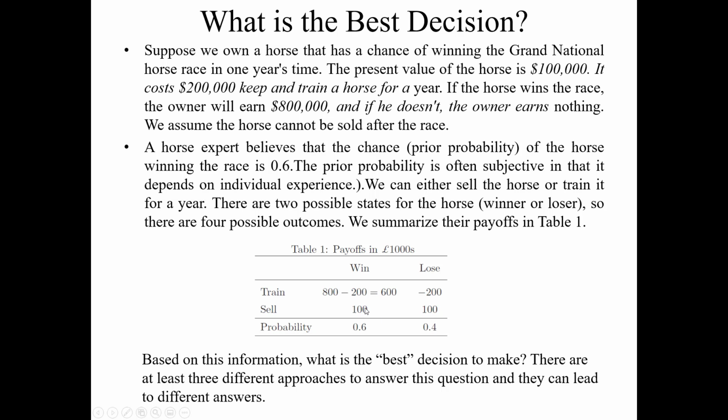So if you train the horse, I'm just writing 800, removing these extra 3 zeros. When you win, 800 minus 200 is to keep the horse and train the horse. So this 600,000 will be coming into your pocket. And if you lose, because there is a cost of 200,000, because for 1 year you keep the horse and spend money on training the horse, in this case it will be minus 200,000 because this is a cost. So we are just showing this with a negative sign.